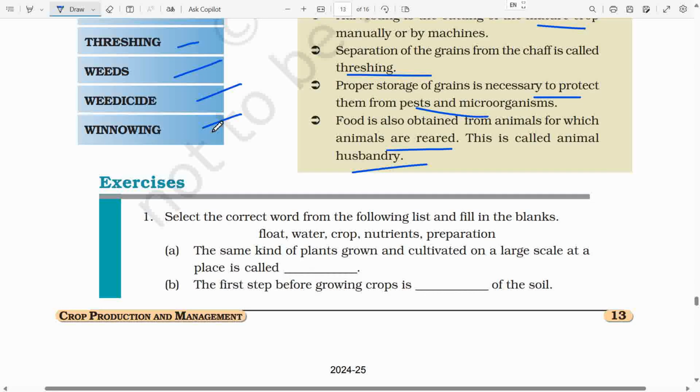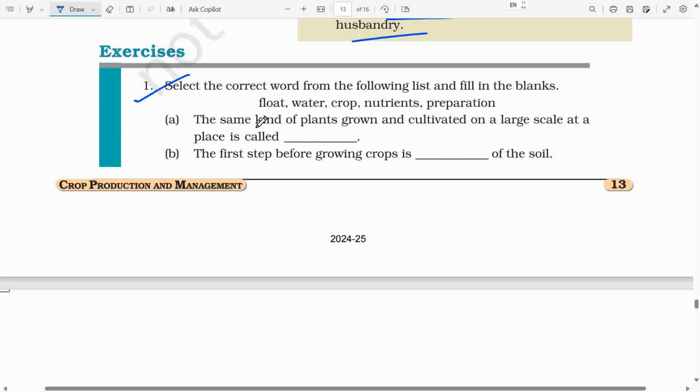Exercises. Exercise number 1. Select the correct word from the following list and fill in the blanks. Float, water, crop, nutrients, preparation. A. The same kind of plants grown and cultivated on a large scale at a place is called blank.